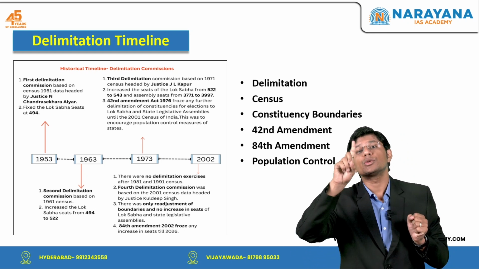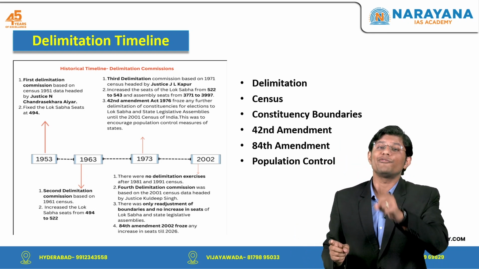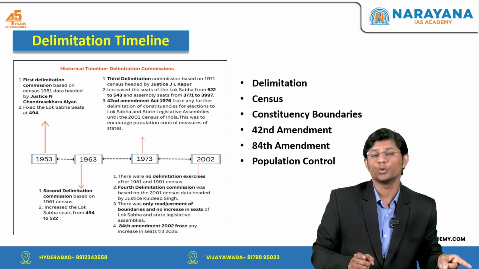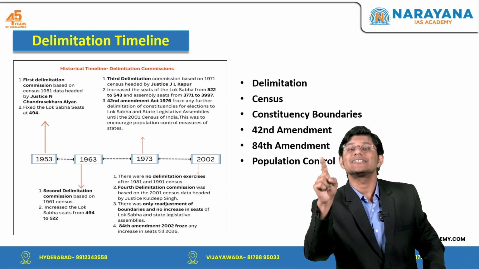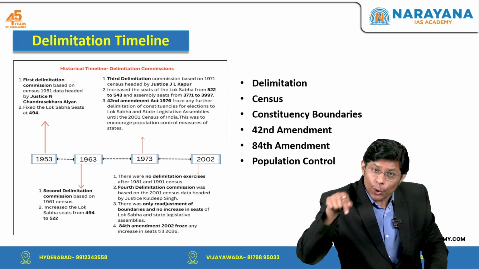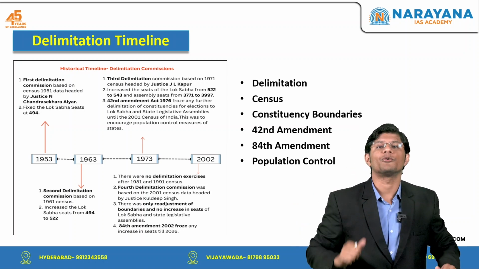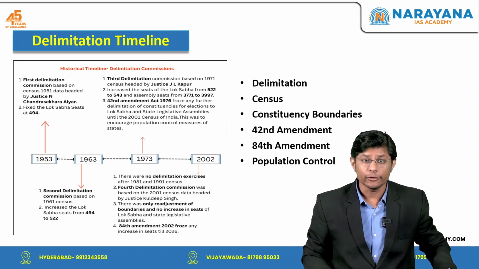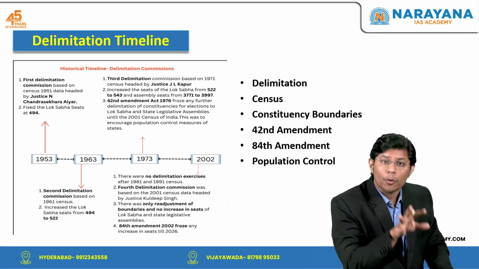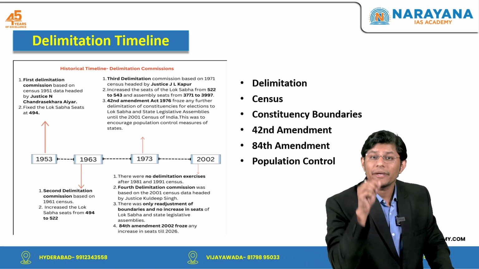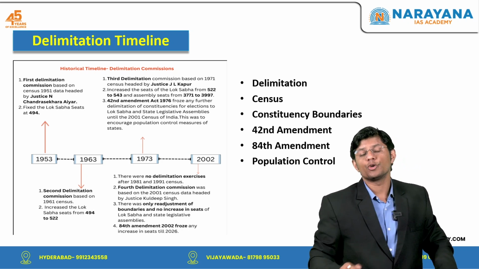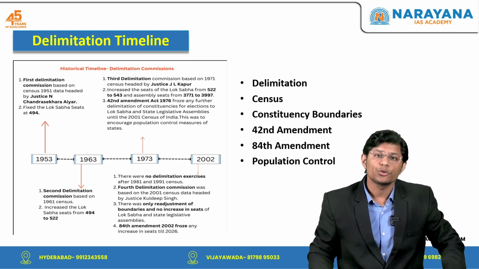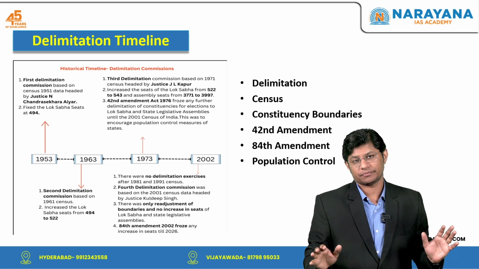The 42nd Amendment in 1976 froze the delimitation process until which year? Until the 2001 census, and the 84th Amendment in the year 2002 extended this freeze until the first census after 2026, that is 2 years from now. This freeze was introduced to prevent states with lower population growth from being unfairly penalized and to encourage them to implement population control measures effectively.